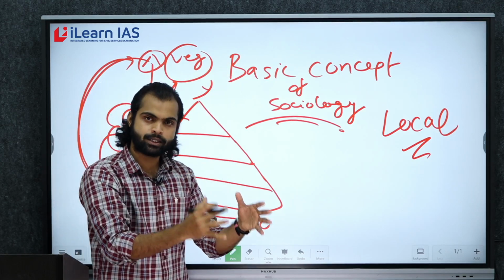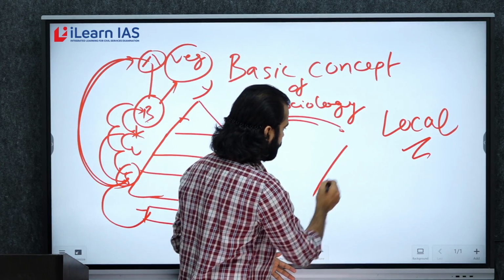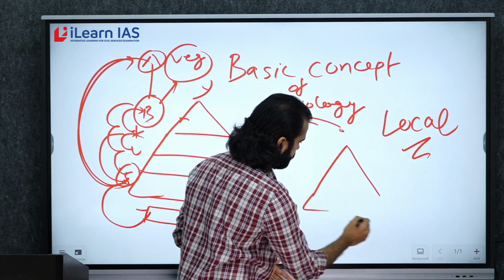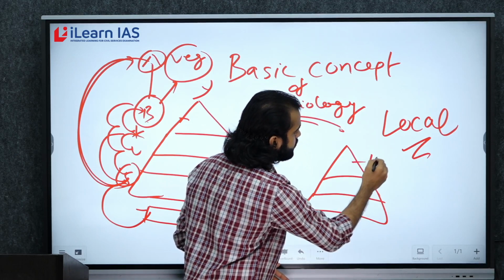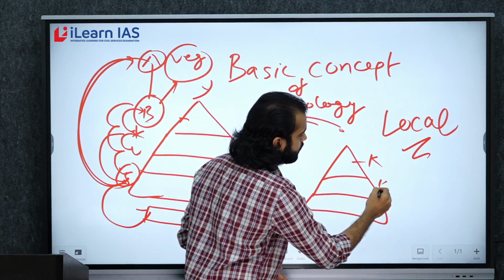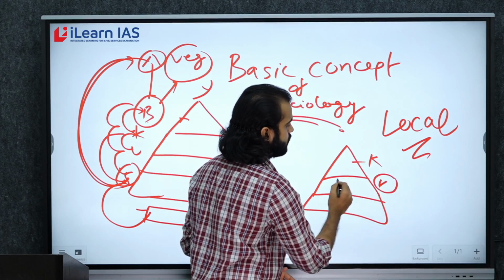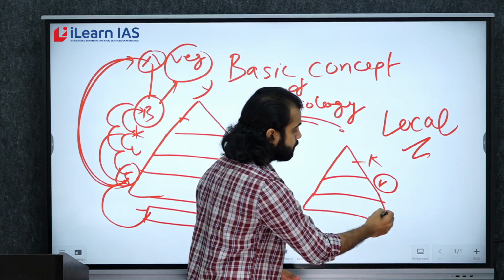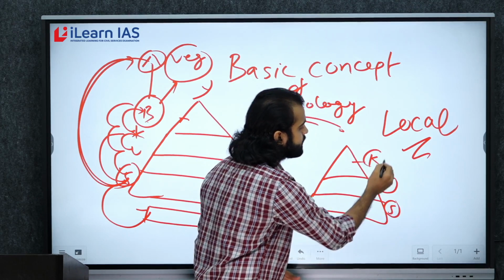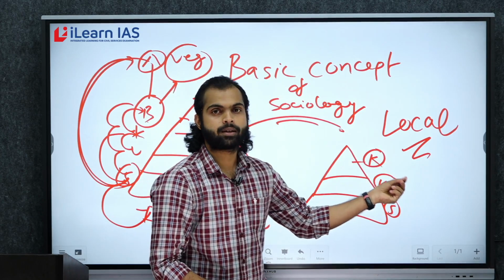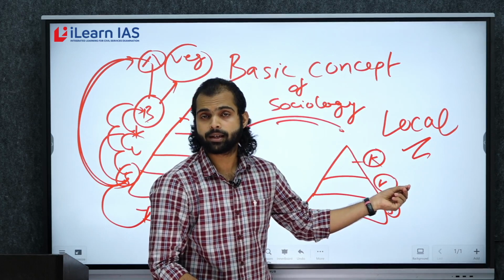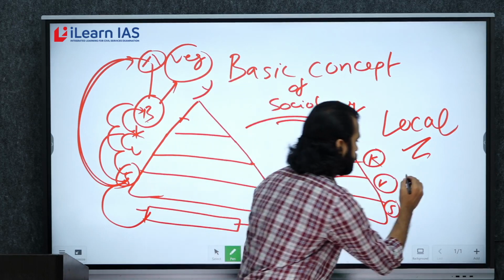But in certain societies, you may not see Brahmins. In certain societies, Kshatriyas or Vaishyas might be dominating the structure, and these castes are called the dominant caste.